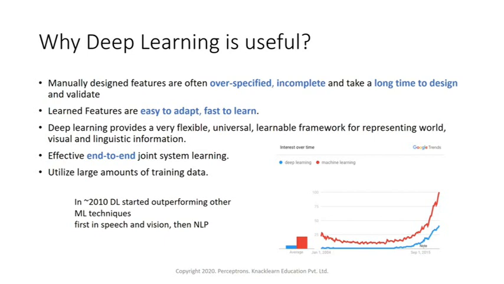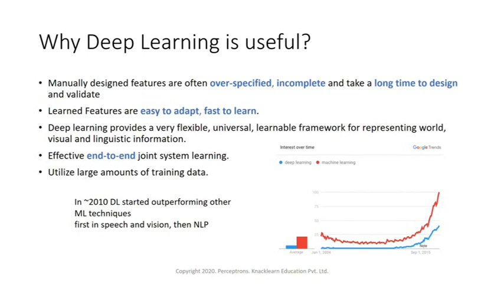So around 2010, deep learning actually started outperforming other ML techniques. It started outperforming most of the ML techniques, mostly in speech and vision. Then it outperformed the ML techniques in NLP. Here you can see a Google Trend graph, which shows deep learning versus machine learning interest over time.